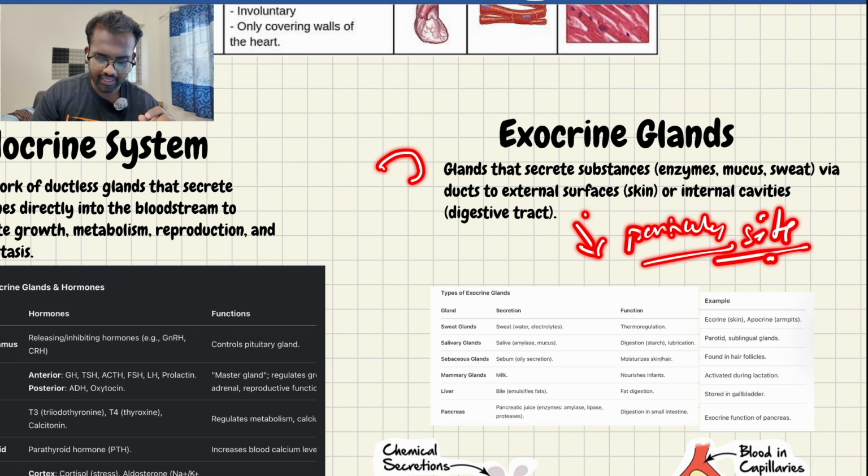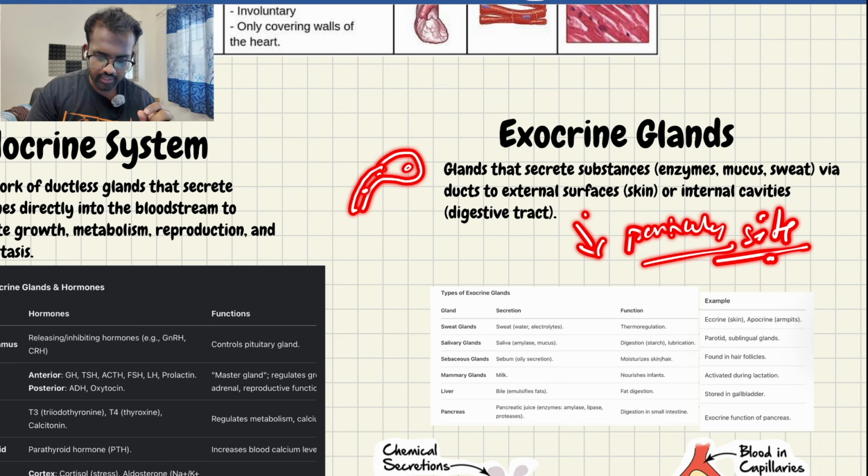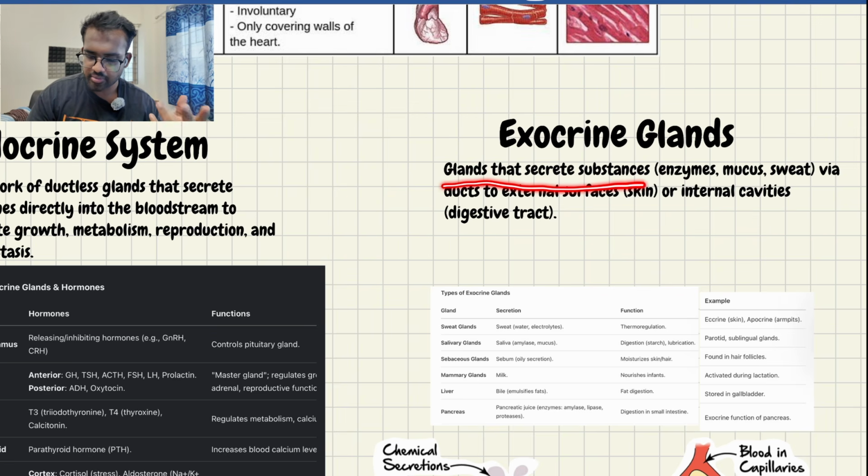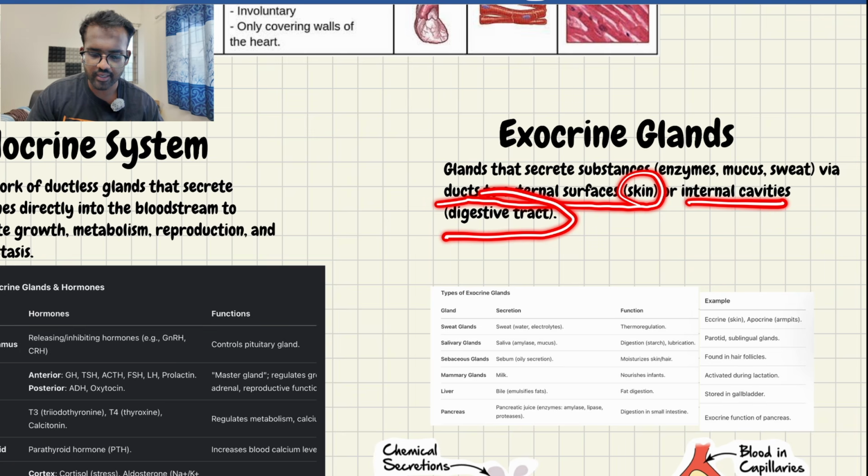For example, this is the gland. They have the ducts. Imagine this is the duct. The secretions pass through the duct to a particular organ. This is called an exocrine gland. I hope you're getting the point. Glands that secrete substances like enzymes, mucus and sweat via ducts to external surfaces like the skin or internal cavities like the digestive tract are called exocrine glands.